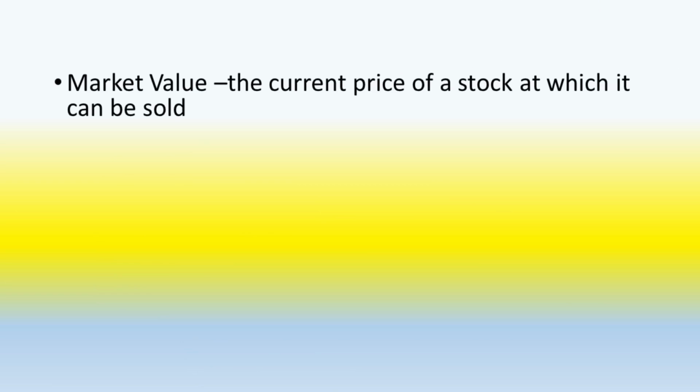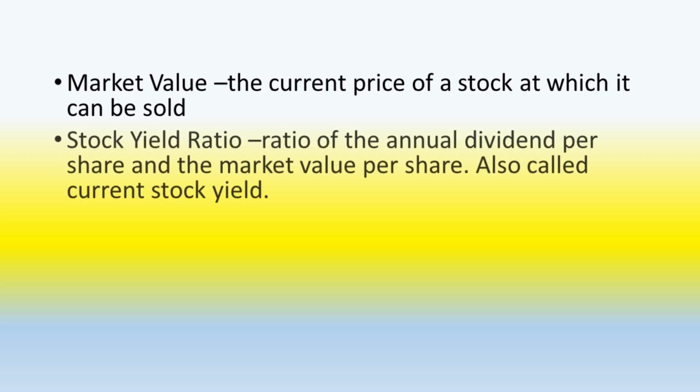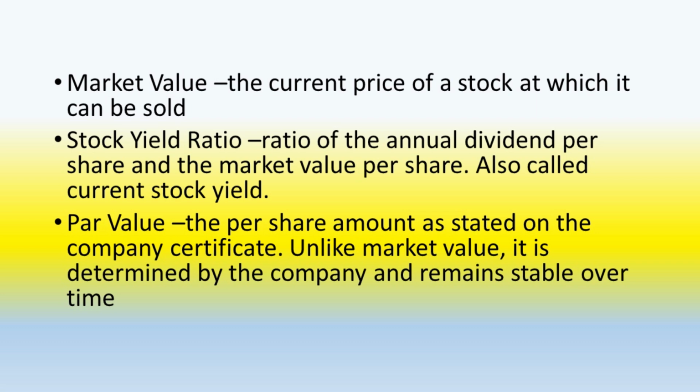Market value, the current price of a stock at which it can be sold. Stock yield ratio, the ratio of the annual dividend per share and the market value per share, also called current stock yield. Par value, the per share amount as stated on the company's certificate. Unlike market value, it is determined by the company and remains stable over time.